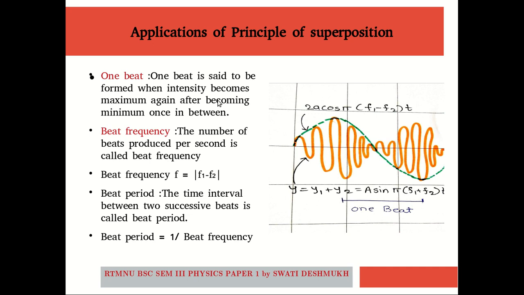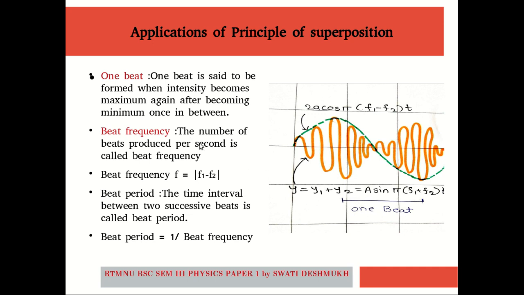It is nothing but when the intensity becomes maximum, again after becoming minimum once in between. The difference between this maxima followed by next maxima and successive maxima, followed by a minima. This will form one beat.